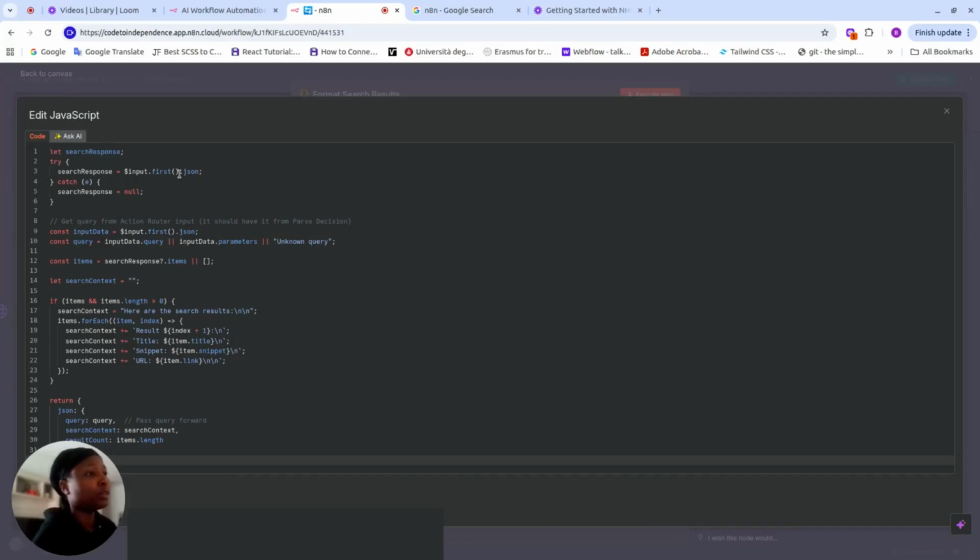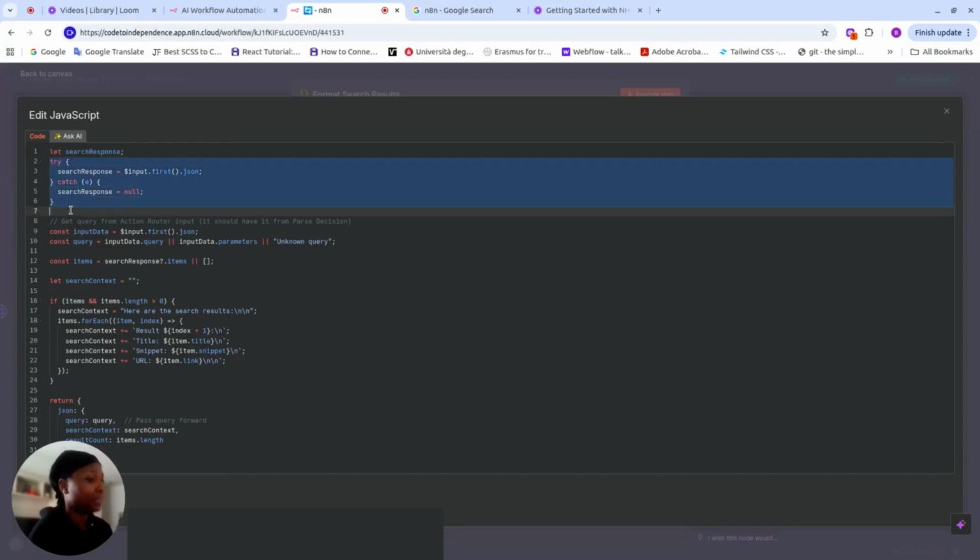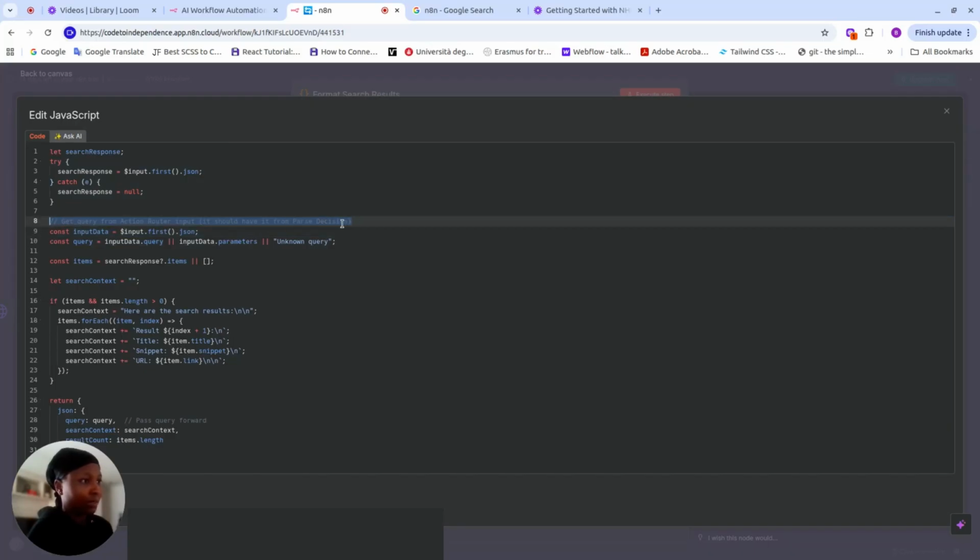If you're doing this, you can pause. Let me just make this bigger. Okay, now it's bigger. So you can pause the video and try to look at the structure of it. So we have the search response inside a try block. These try-catch blocks are very important for possible errors, for error handling. If you're a programmer, you know error handling is very integral in code development.